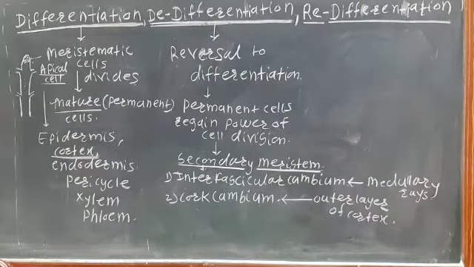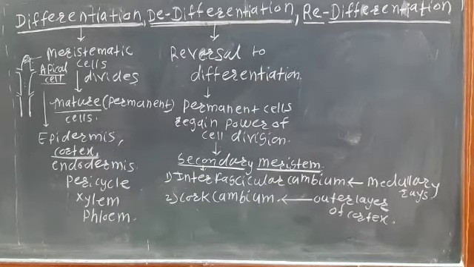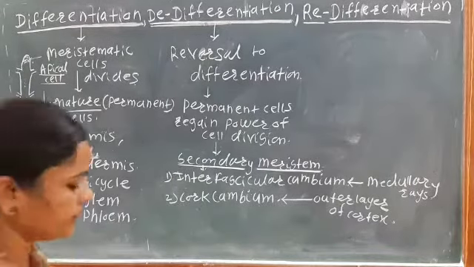Then next, see that is about the redifferentiation. So here redifferentiation means what? That is, they again get differentiated.